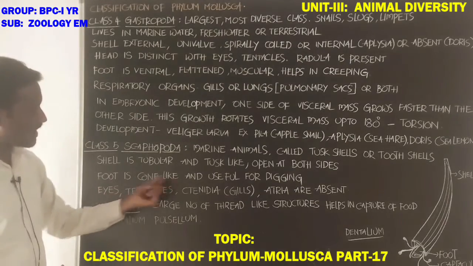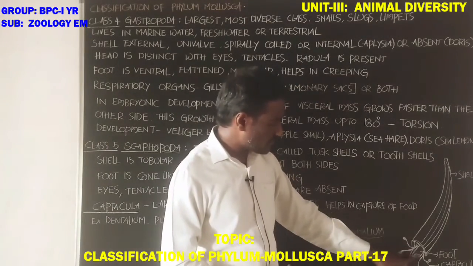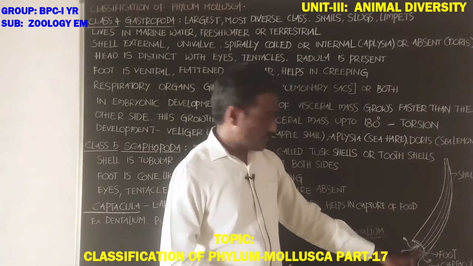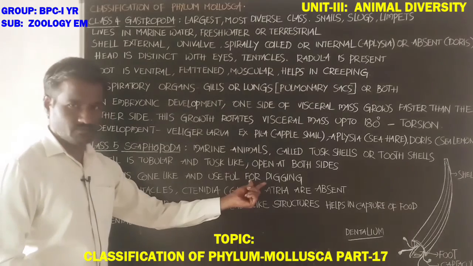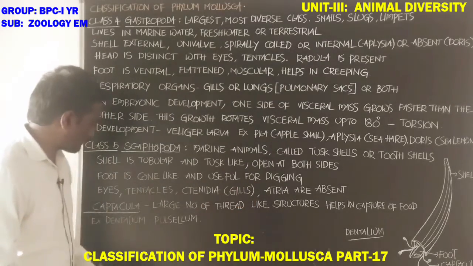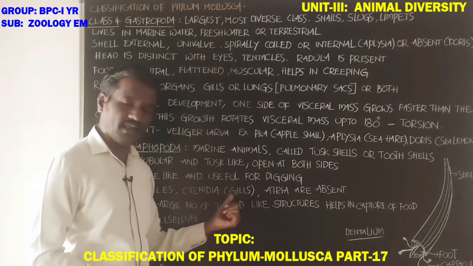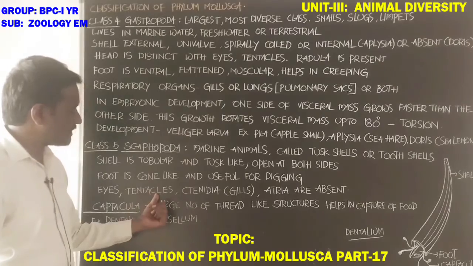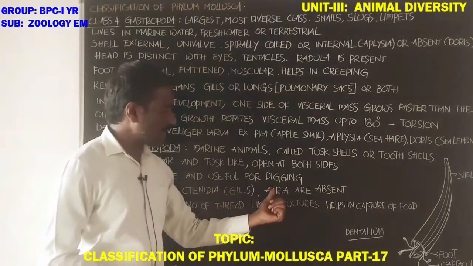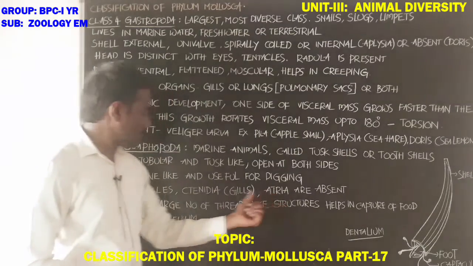The foot is cone-like in shape and useful for digging. Next, eyes, tentacles, ctenidia, and atria. Ctenidia are also called gills. Atria are parts of the circulatory system.